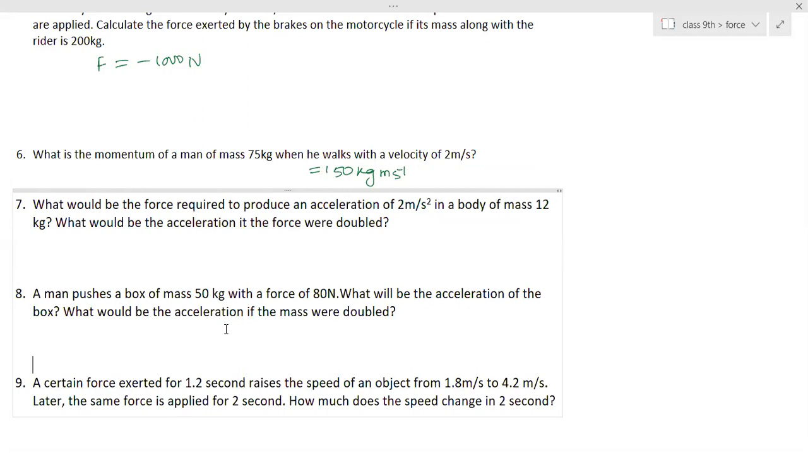Ma'am, for eighth one, the answer is 1.6 meter per second square acceleration. First one or second one? First one, ma'am. It's 1.6. There are two parts. Second one is 0.8 meter per second square. Yes, it is 0.8, right.